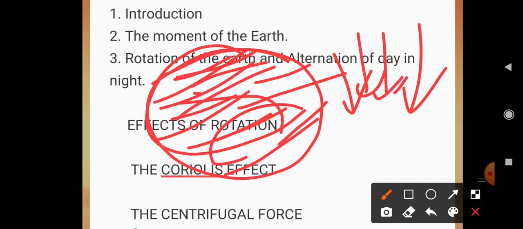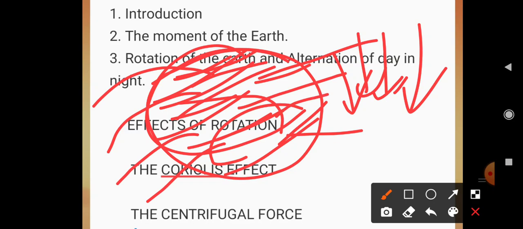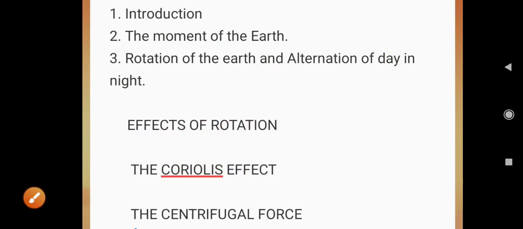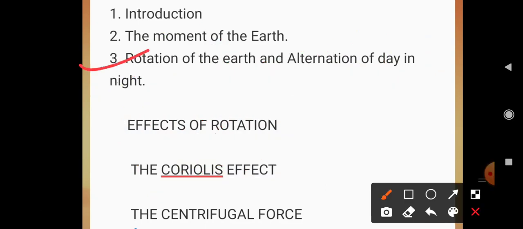Because of that, as I already explained, there is the possibility of life, the temperature and the climate. Either the climatic phenomena or the living, both are due to this rotation. Life is possible only due to this rotation. Not only this, but it is also one of the most important parts. Third, I'm talking about the rotation of the earth and the alternation of day and night.